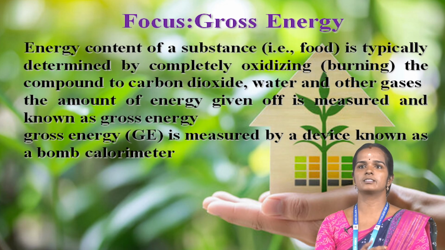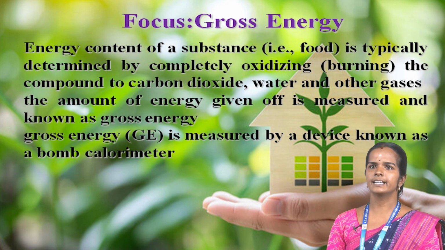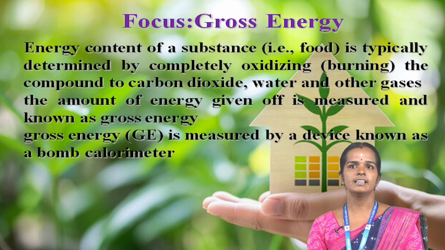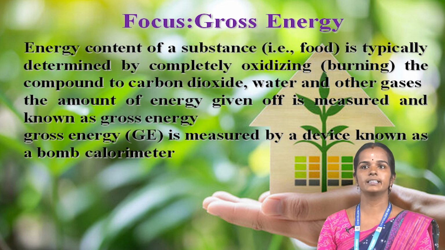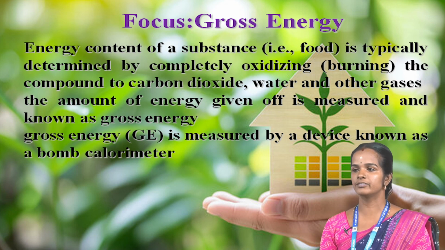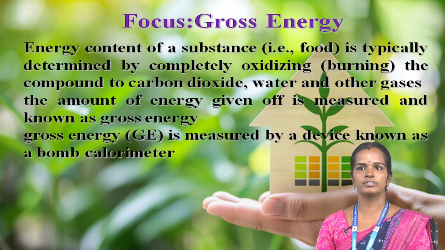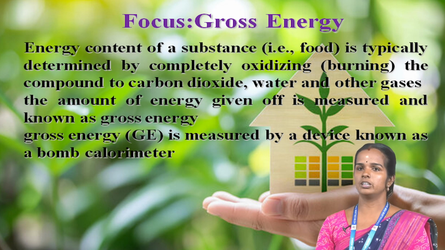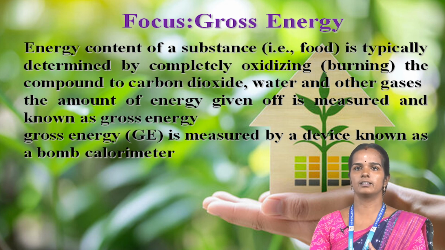This is the focus. First of all, we see the gross energy. The energy content of a substance, for example food, is typically determined by completely oxidizing the compound to carbon dioxide, water and other gases. The amount of energy given off is known as gross energy. Gross energy, also called GE, is measured by a device known as a bomb calorimeter.